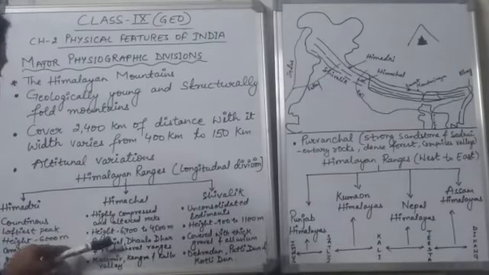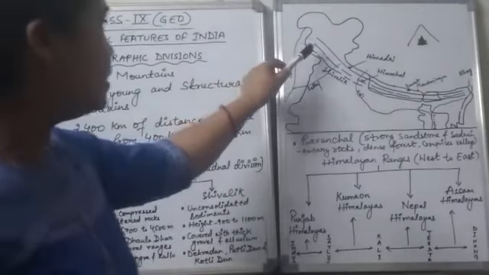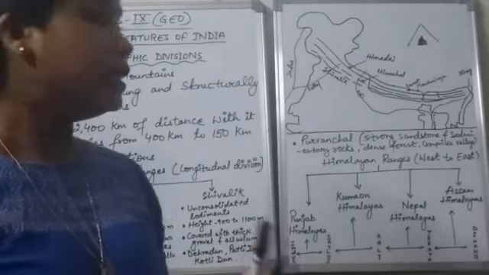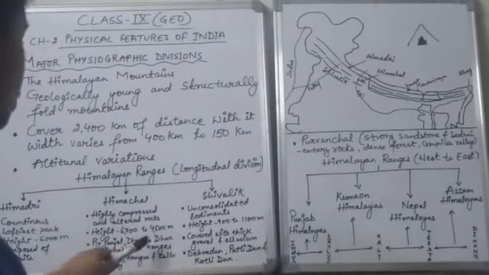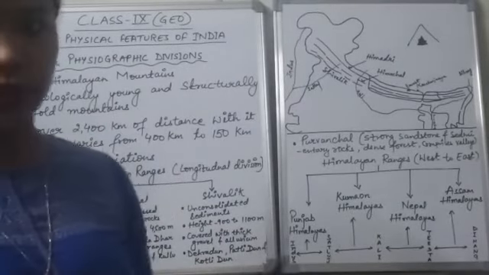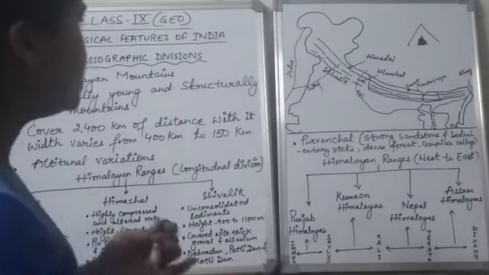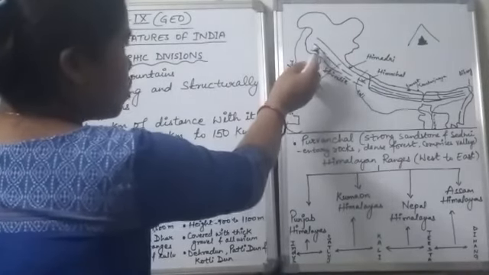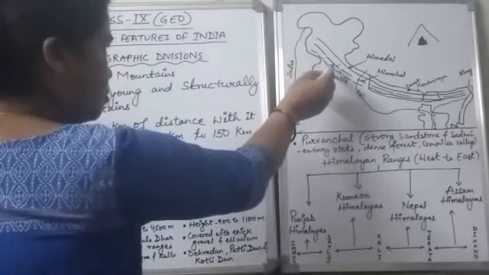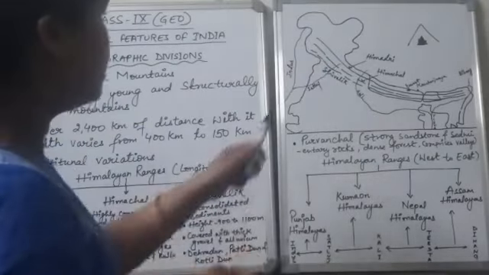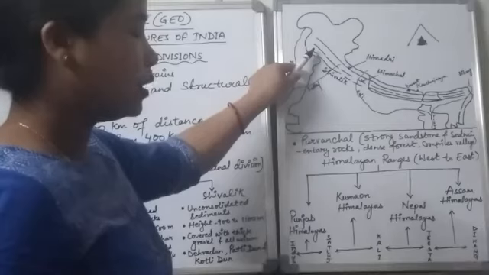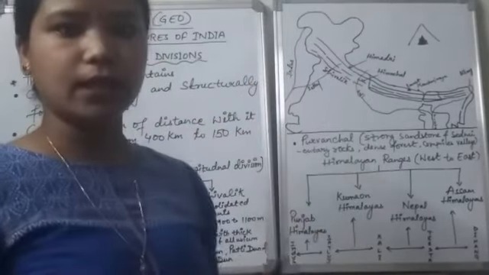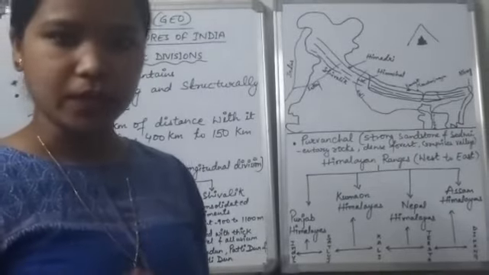In this middle range, it has been subdivided into three ranges: the Pir Panjal range, the Dhauladhar range and the Mahabharat range. The Pir Panjal ranges lie in some part of Kashmir and some part of Himachal.